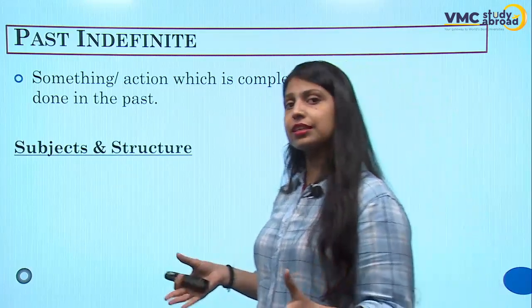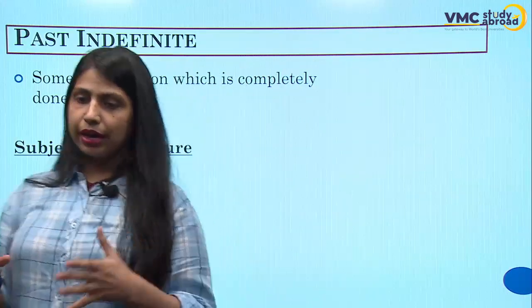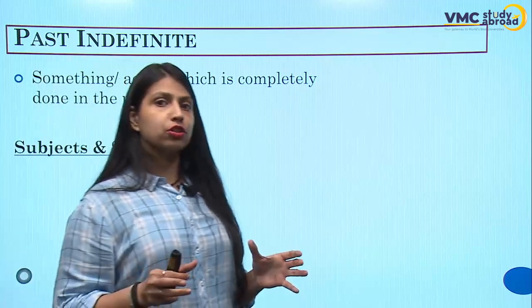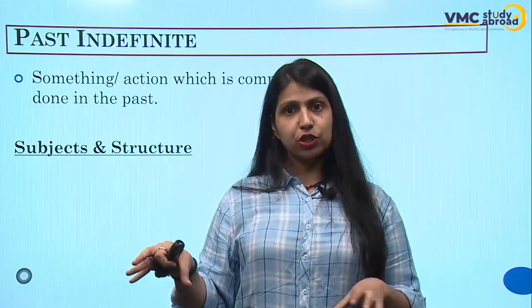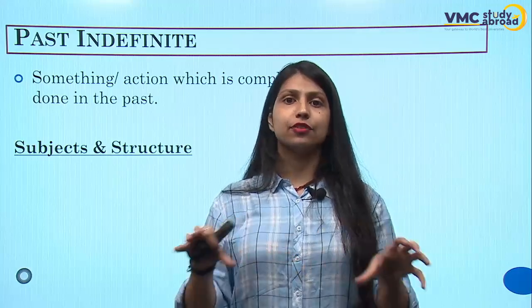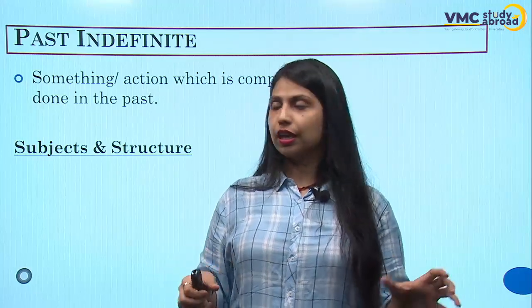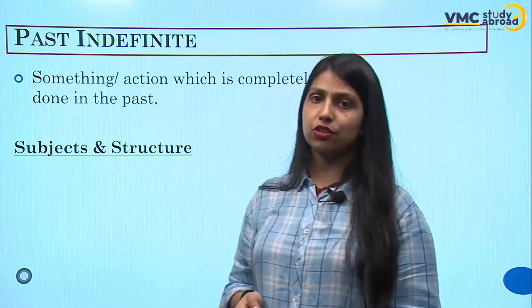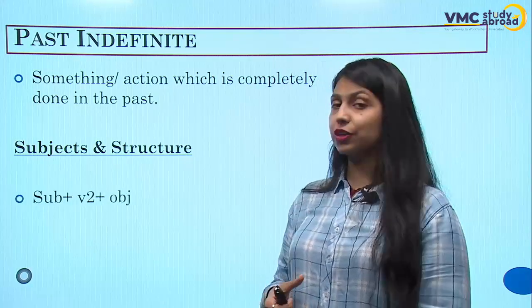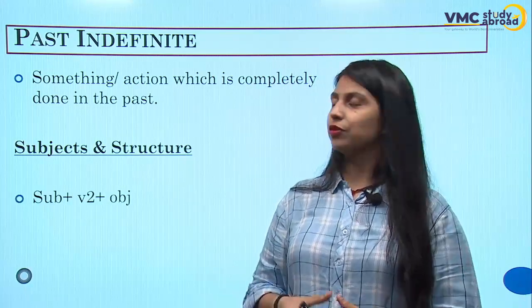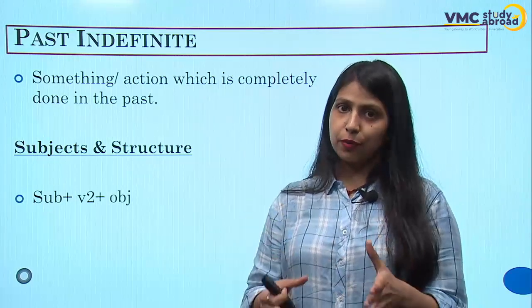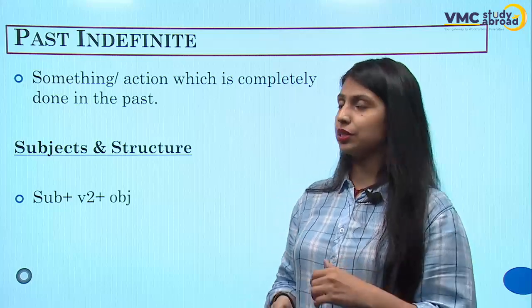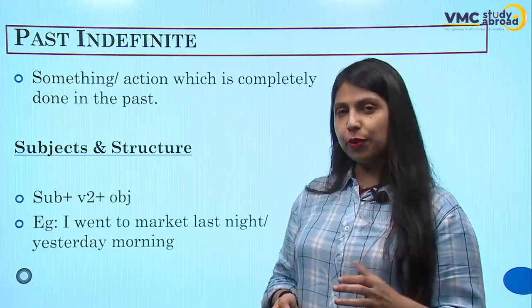What are the subjects and structures? If you remember, in the present indefinite video lecture, I told you there are two categories, right? Singular subjects and plural subjects, and the sentence formation for both was different. Here, we do not have any such confusion because we are just going to use the second form of the verb, which is very simple. So, subject, second form of the verb, and object. The sentence would be very simple.